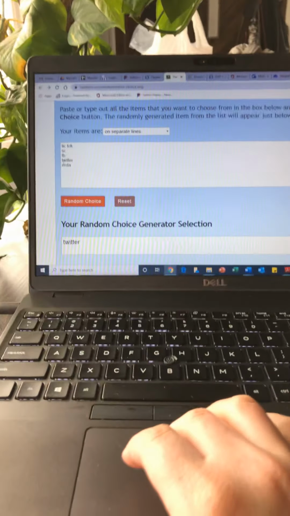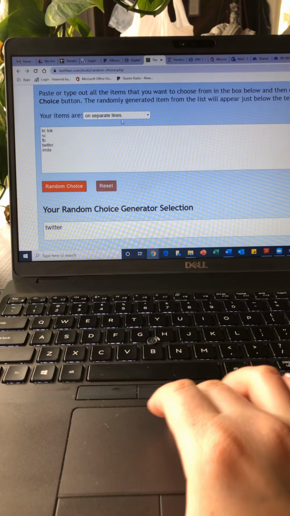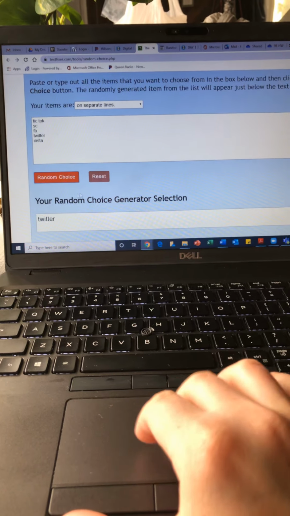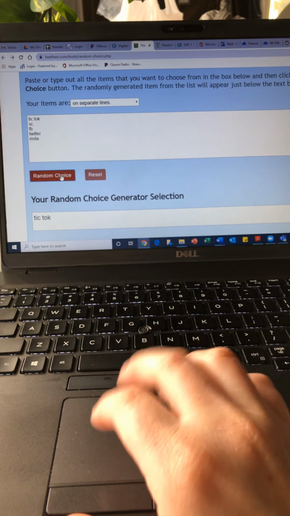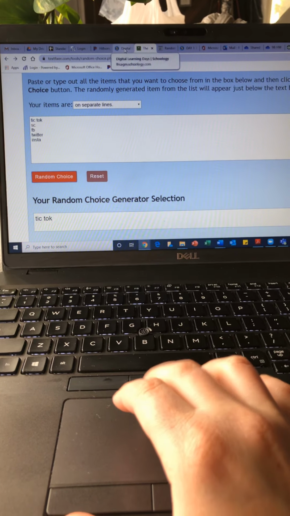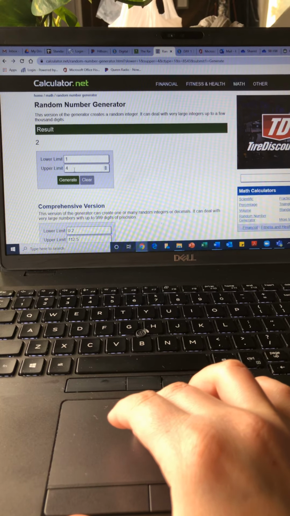All right, so that's how you use these 2 generators. Make sure your items are on separate lines. It says right here your items are on separate lines, so go ahead and do it. It will automatically do that. And you just keep clicking random choice, and it will keep giving you random choices. Same thing with these numbers here. You just click whatever your number options are.